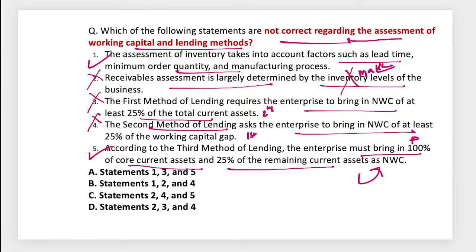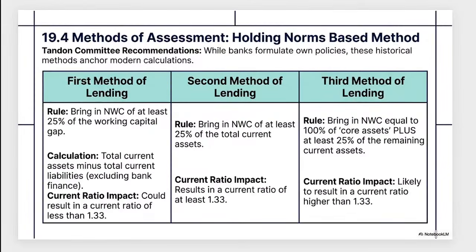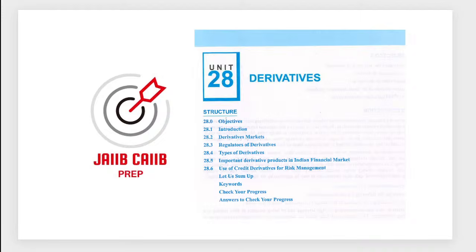So 1 and 5, we do not have 1 and 5. What we have to find out? Not correct, sorry, the incorrect statement. We have working capital and all, right? Next one, derivatives. Again, a very important topic.